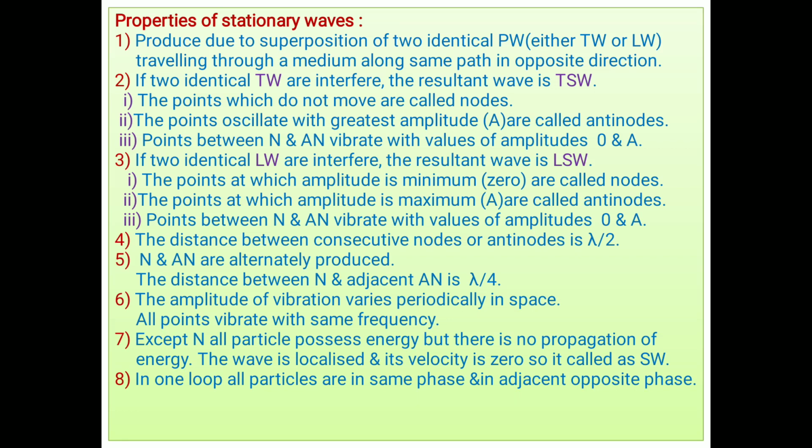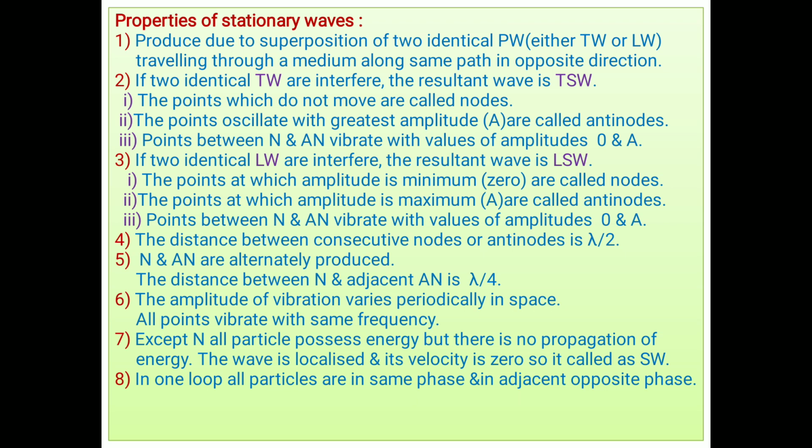If two identical transverse waves interfere, the resultant wave is called a transverse stationary wave. In that transverse stationary wave, there are some points of the medium which do not move, called nodes.